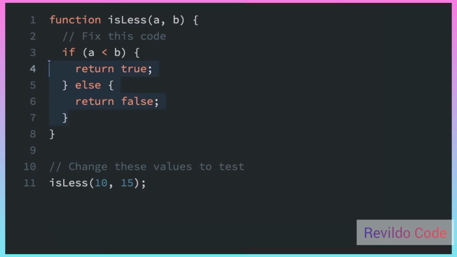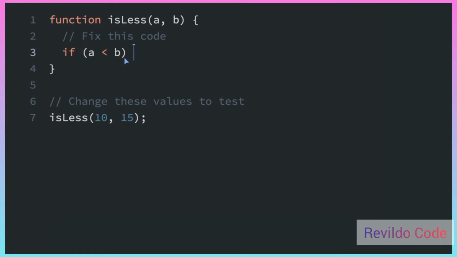We can actually delete all of this and just return the result of this. We're just returning the result of A is less than B. So this is going to be true or false, and we can just skip that whole if statement logic and just return this. So if we console.log this out, we should be able to see if 10 is less than 15.